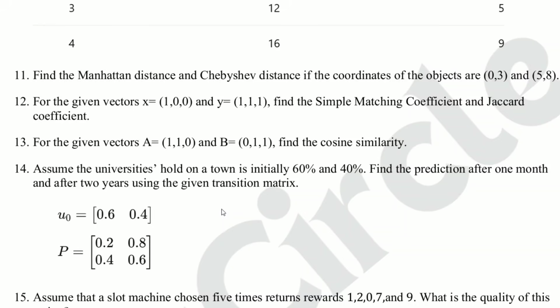For the given vectors x equal to (1, 0, 0) and y equal to (1, 1, 1), find the simple matching coefficient and Jaccard coefficient. Prepare the binary similarity formulas. This is short and useful.